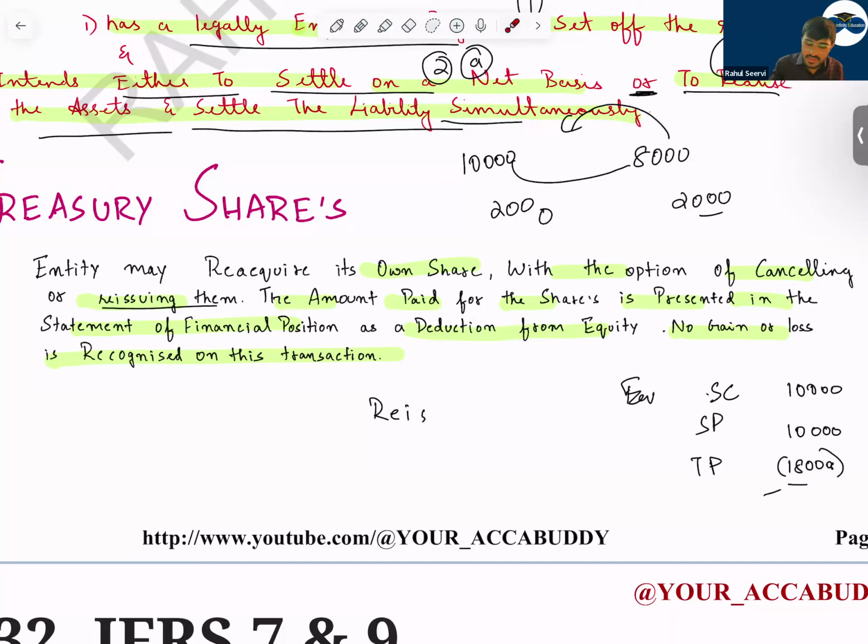But if the company is saying that we will cancel the shares, then there will be a gain or loss. That gain or loss will be recognized in retained earnings. It will not go to profit and loss. It will go to retained earnings.